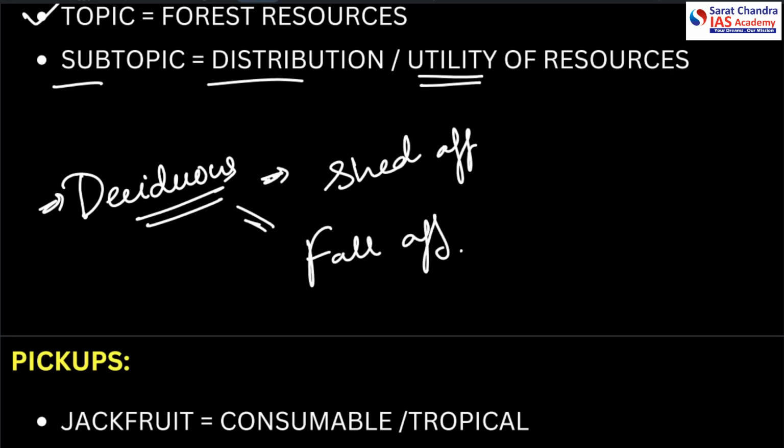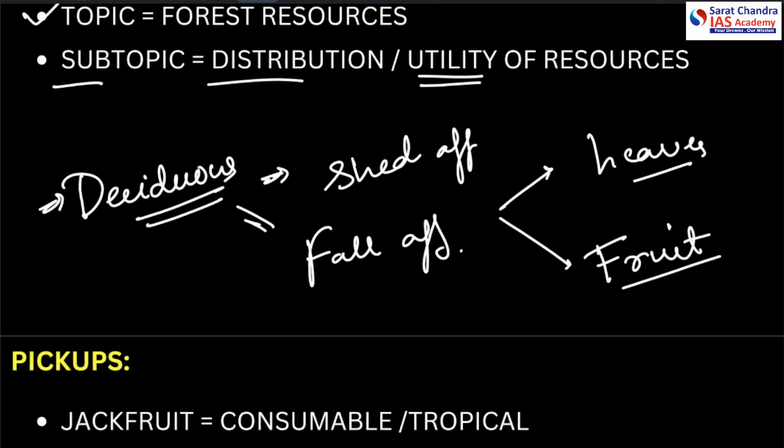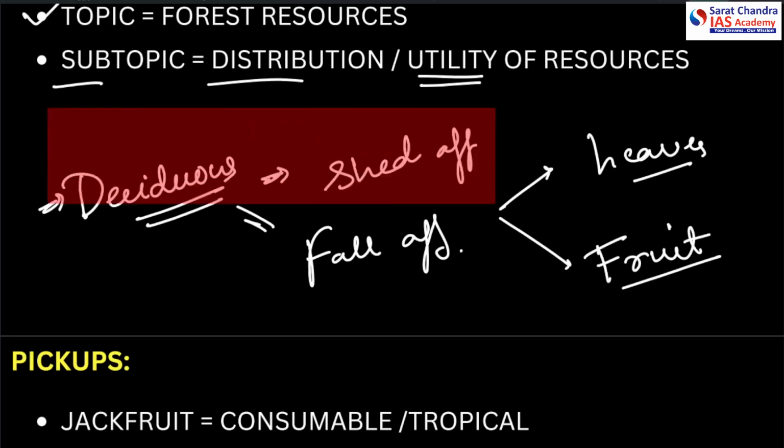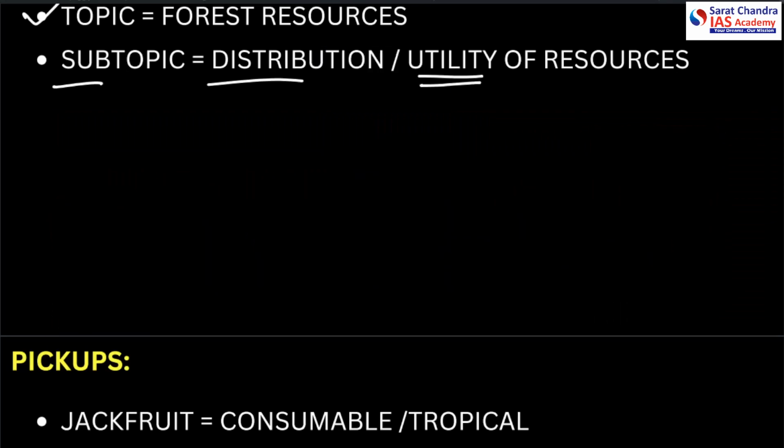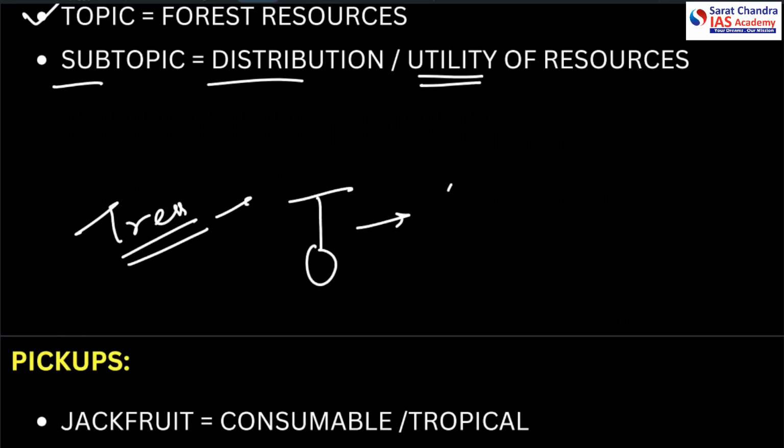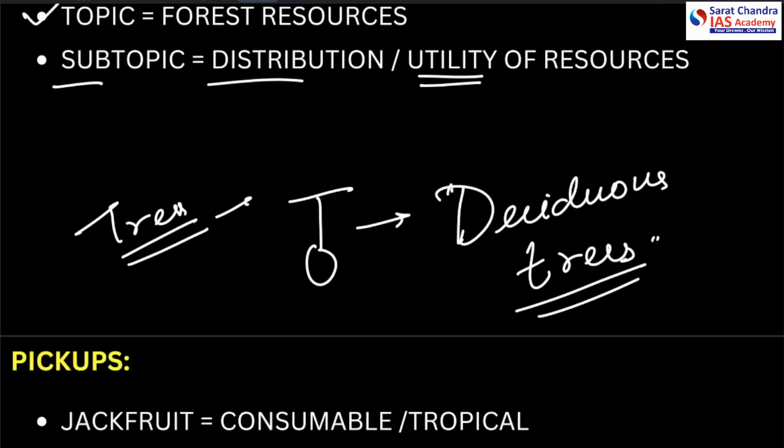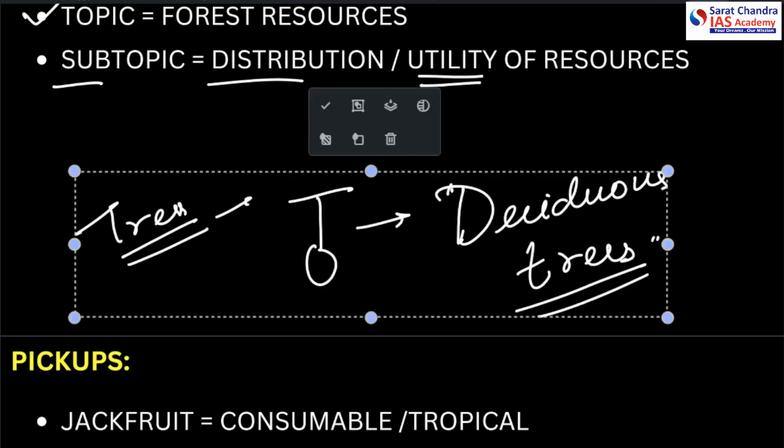So there are generally two things that can fall off from a tree, either the leaves or the fruit. After one reproduction cycle, if the leaves fall off during the autumn and the tree starts to bear flower and then the fruit, which also sheds off, they are known as deciduous trees. Sometimes fruits are picked off the plant before they naturally fall off.